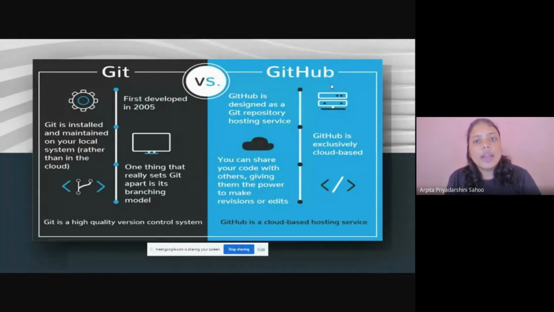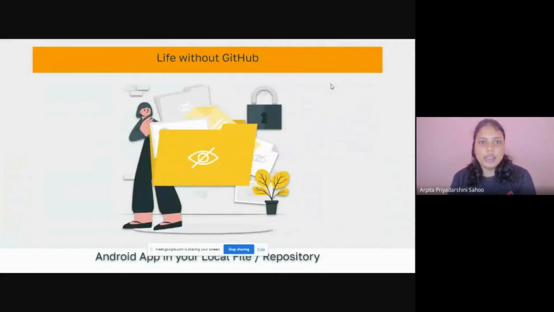So coming to GitHub, GitHub is designed as a Git repository hosting service. That means a Git repository is hosted in the cloud, and GitHub provides that service so that we can host our project in the cloud. GitHub is a completely cloud-based system. You can share your code with others, giving them the power to make revisions or edits. I know this might be a little confusing, so let's understand it more clearly.